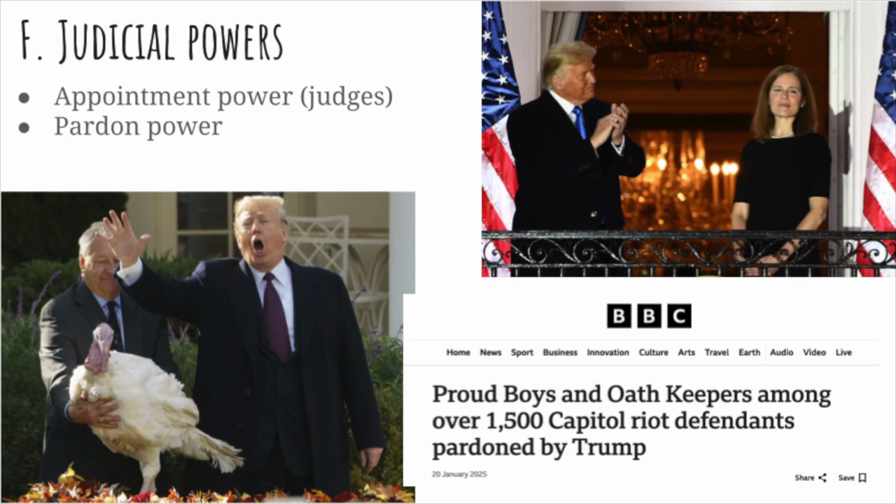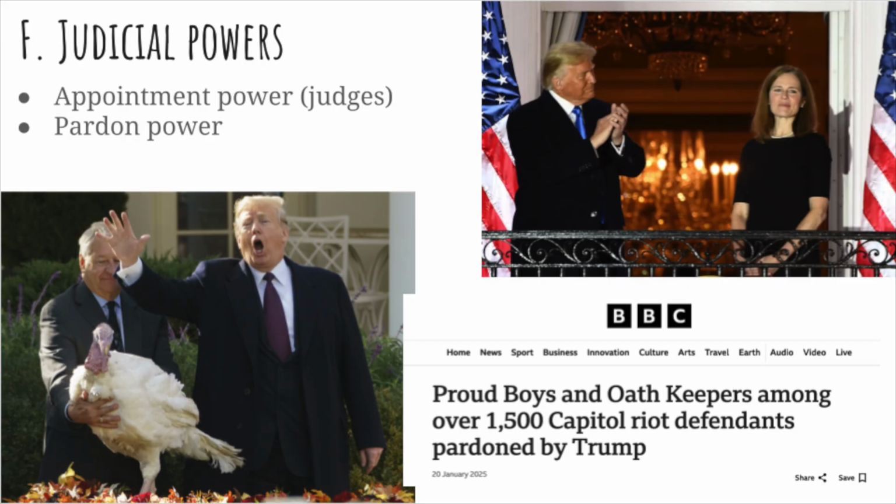sentences that were way too long, or someone's civil rights were abused, or someone had been in prison for 40 or 50 years and had good behavior and are still being denied parole. There's usually a handful of those kinds of cases where the president can issue pardons. And of course, the most important pardon of all: every year, the president pardons a turkey in the Rose Garden, and that turkey gets to live another day.